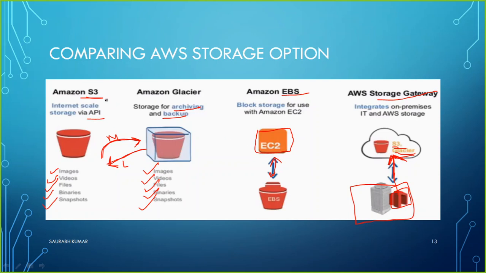So these are the comparisons between S3, Glacier, EBS, and the storage gateway. Now I'm moving to the next thing here.